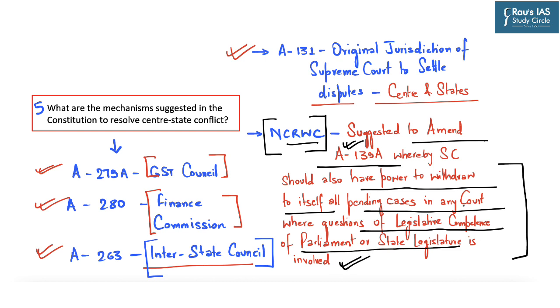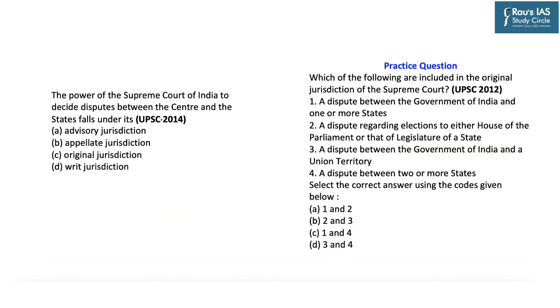So any issue pertaining to the legislative competence of state or center must be heard by the Supreme Court under Article 139A, as per the recommendation of the National Commission to Review the Working of the Constitution. Now this question was asked by UPSC in 2014, which was a fairly straightforward question which stated that the power of the Supreme Court of India to decide disputes between center and states falls under its. Options were A. Advisory jurisdiction, B. Appellate jurisdiction, C. Original jurisdiction, and D. Writ jurisdiction. In this, the correct answer was C, that is original jurisdiction.